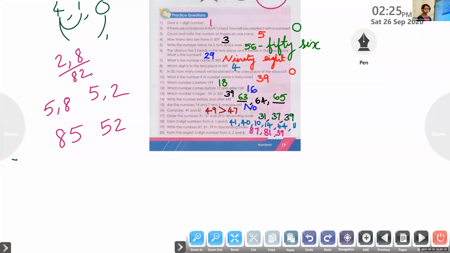This is not your question. Its topic is different. But anyway, we can write the answer. We can put commas and write 85, 52 and 82. You will get only 2 digits. From those 2 digits only, you have to make the biggest 2-digit number and the largest 2-digit number.